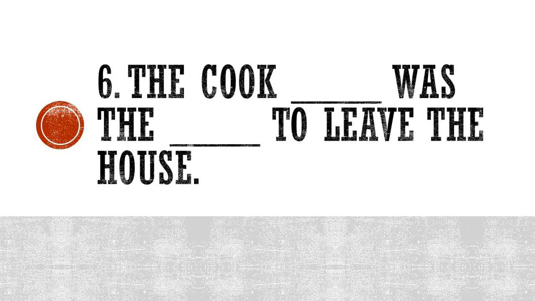The cook dash was the dash to leave the house. I'll give you the simple hint. In the first blank, the cook's name is there. In the second, the approximate time is there, or something related to time. I hope that you're trying to solve at least one out of these two. The cook dash was the dash to leave the house.